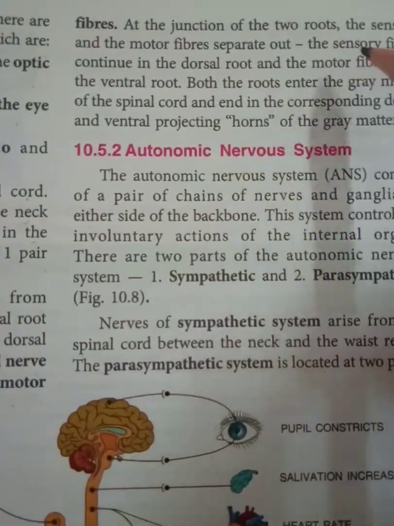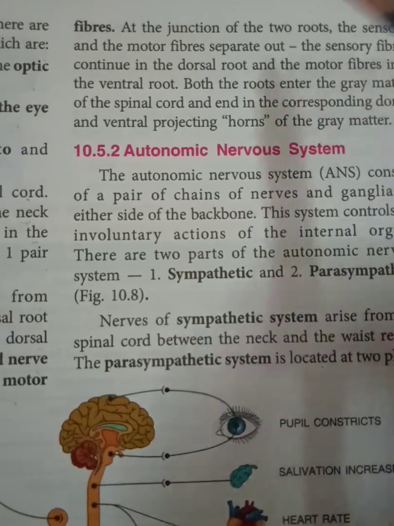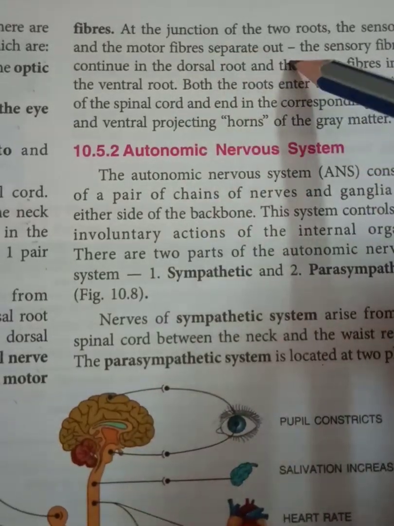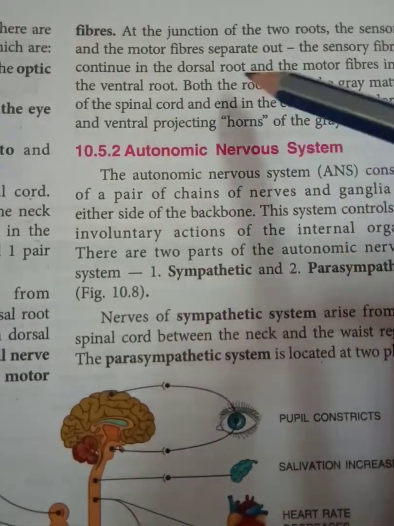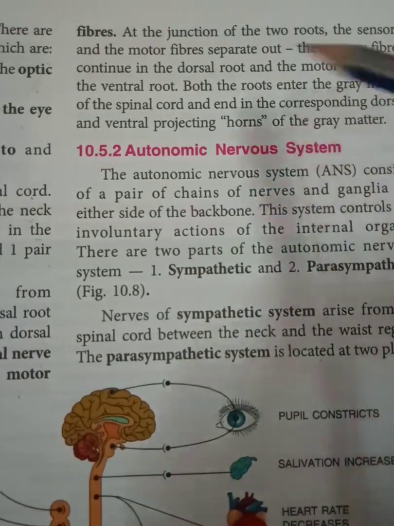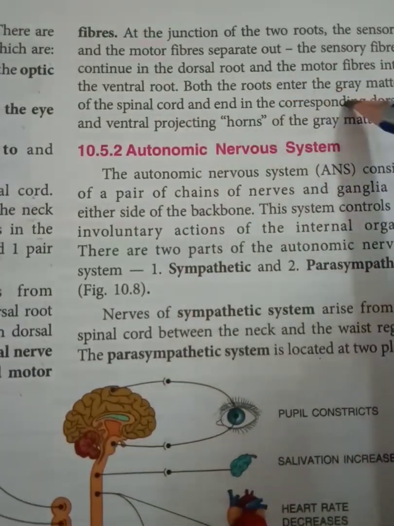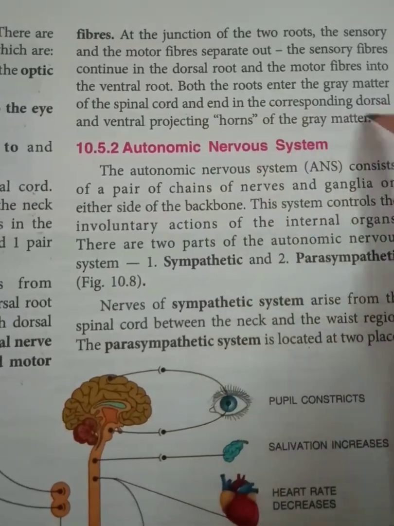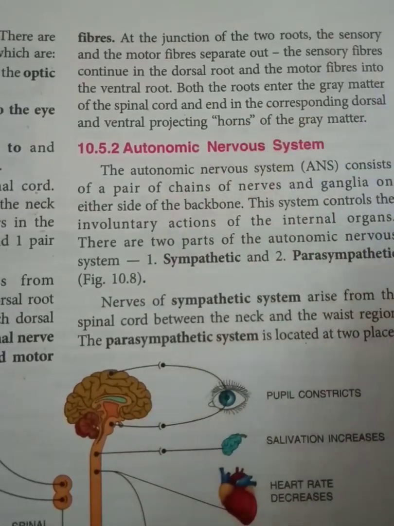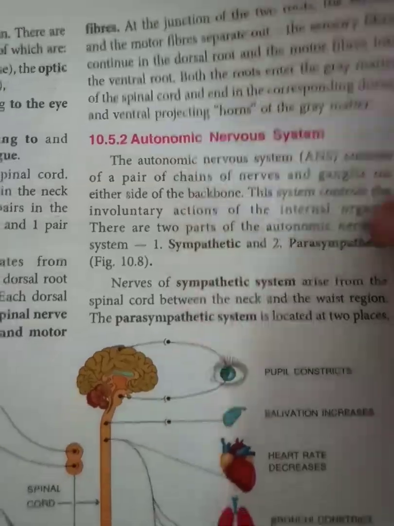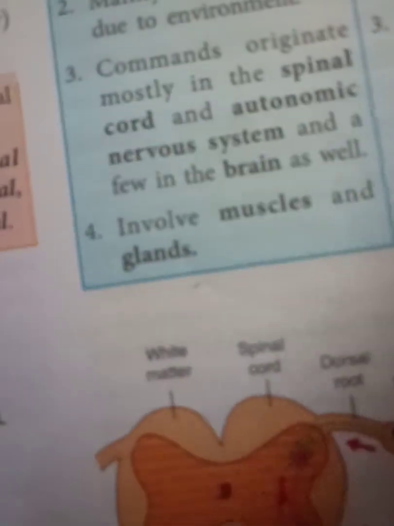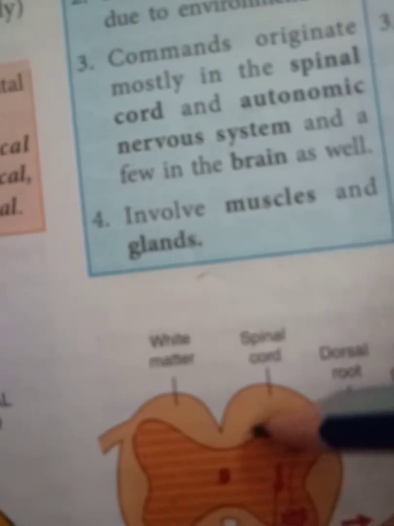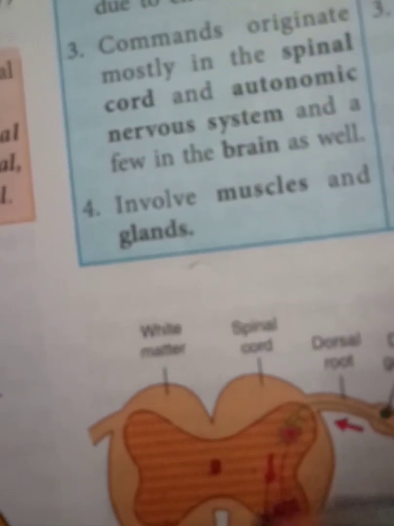At the junction of two roots, the sensory and the motor fibers separate out. The sensory fiber continues in the dorsal root and motor fiber into the ventral root, and both the roots enter the gray matter of the spinal cord and end in the corresponding dorsal and ventral projecting horns of gray matter. These are the projecting horns.